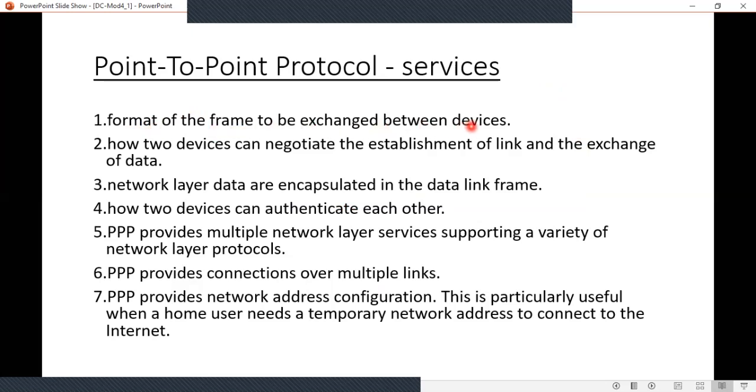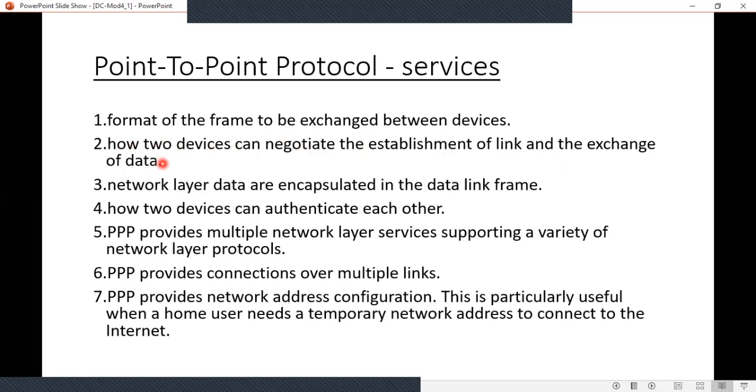That means a fixed frame format for all the frames sent using this protocol. Next, it defines how two devices can negotiate the establishment of a link and the exchange of data.